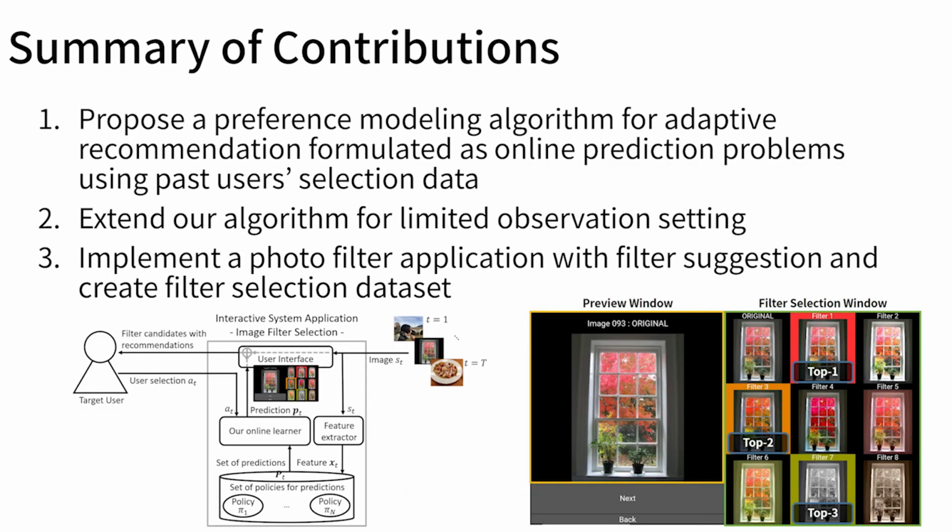We summarize the main contributions. First, we propose a preference modeling algorithm for adaptive recommendation formulated as online prediction problems using past users' selection data. Second, we extend our algorithm for limited observation setting in which our online learner is allowed to access limited numbers of predictions. Finally, we develop a photo filter application with filter suggestion and create filter selection dataset for our evaluations.